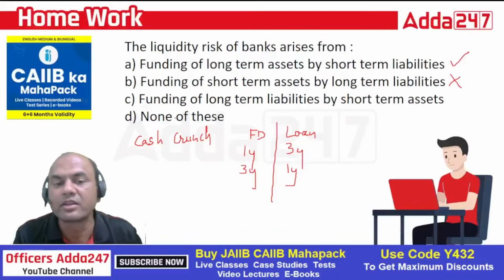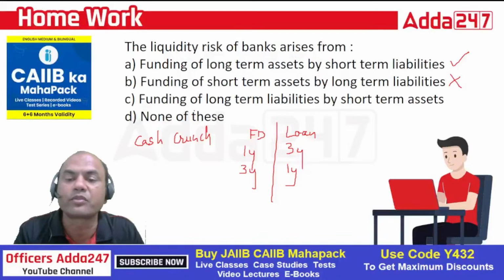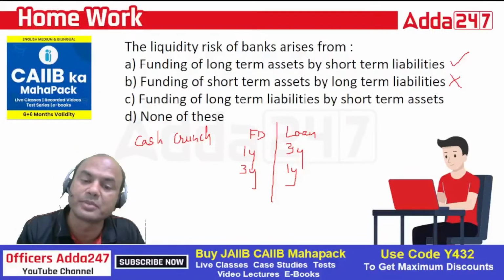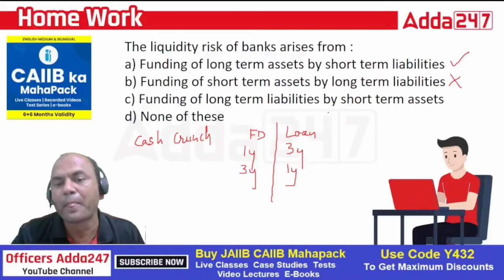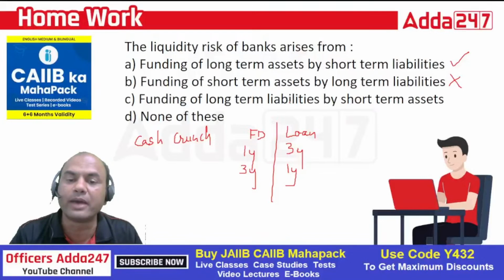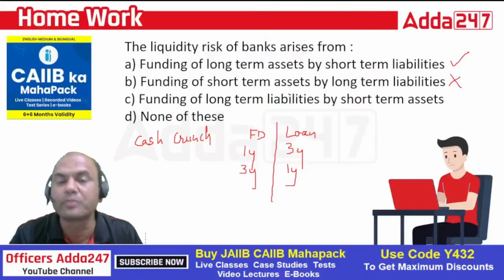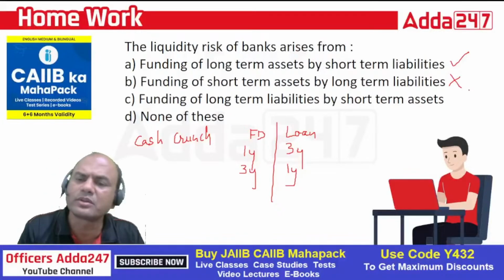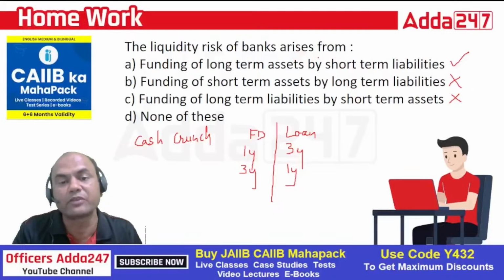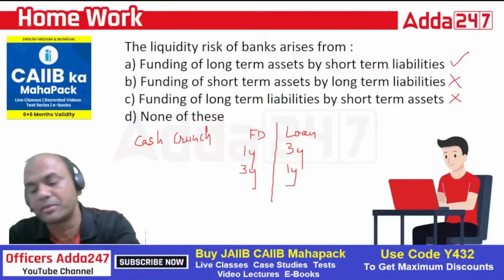What about this third one? Funding of long-term liabilities from short-term assets. Short-term assets mean this is a 1 year loan, and funding of long-term liabilities means how is this possible? It means I fund the liabilities from the assets. Always it's the reverse way. The bank always funds the assets from the liabilities. The bank never funds the liabilities from the assets. So this is abruptly out. So the correct option is A, funding long-term assets from short-term liabilities.